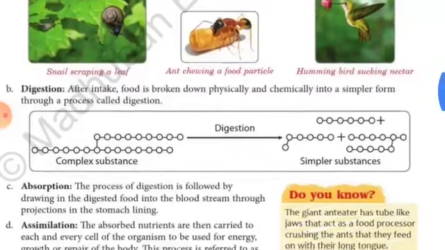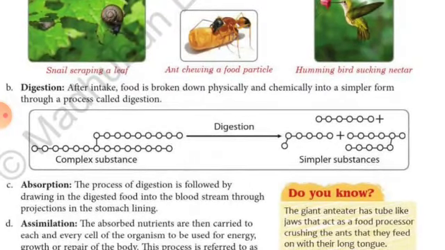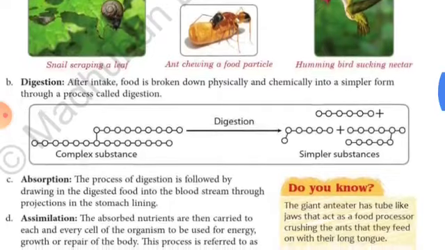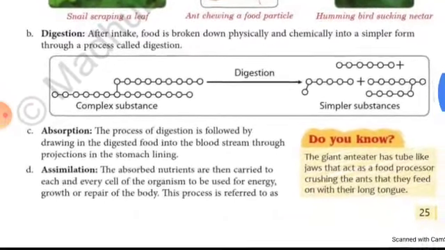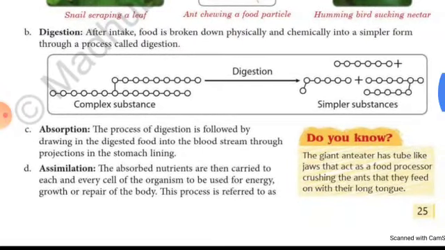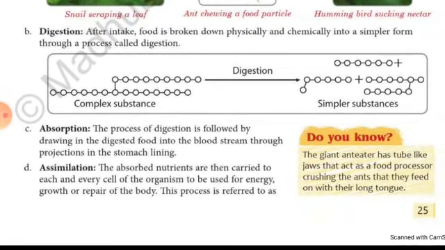Complex food substances, when digestion takes place, are broken down into two or more simpler substances. For example, carbohydrates into glucose, fats into fatty acids and glycerol, and proteins into amino acids.